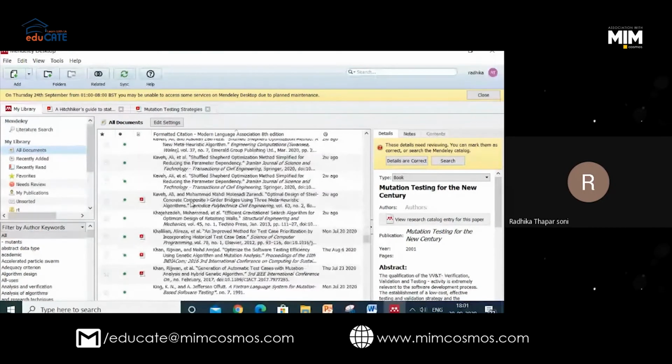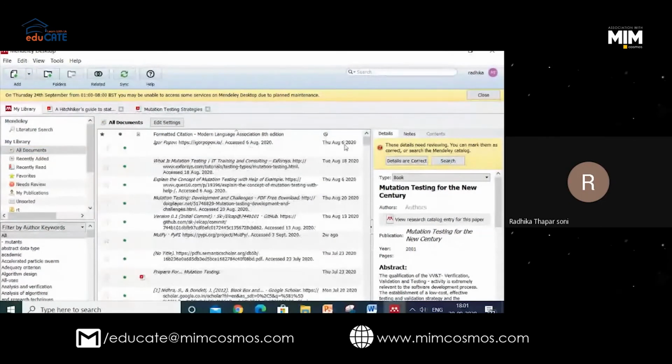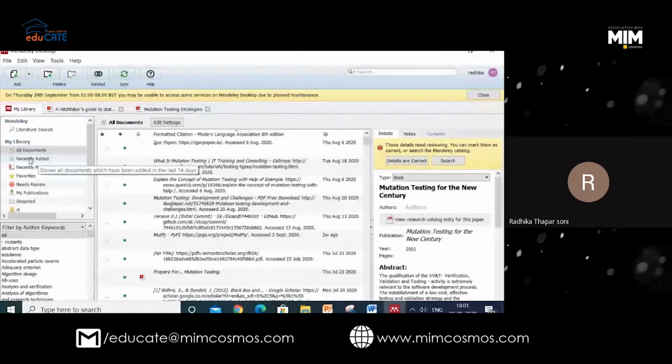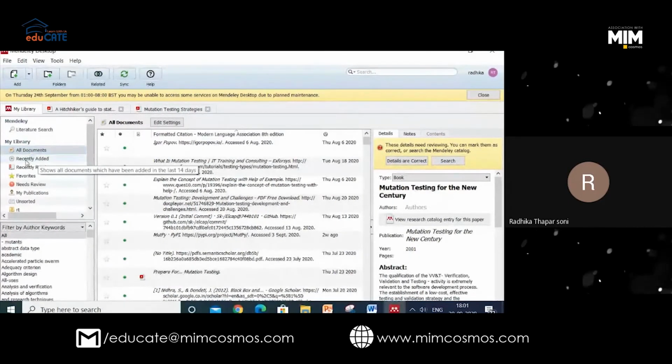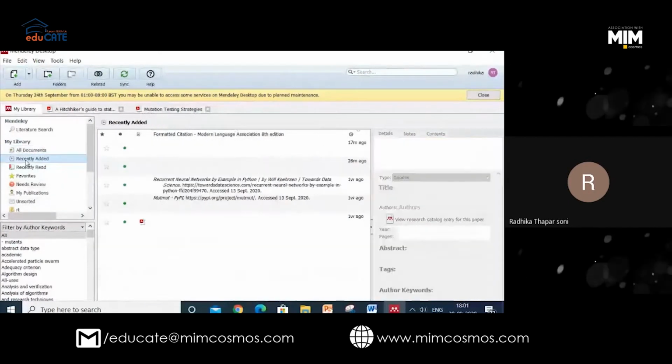So many papers. Now, when we are doing work in a multitasking mode, sometimes we forget what was the last paper which I have read. So what can we do? Can you see on the left pane that there is a button called recently added?